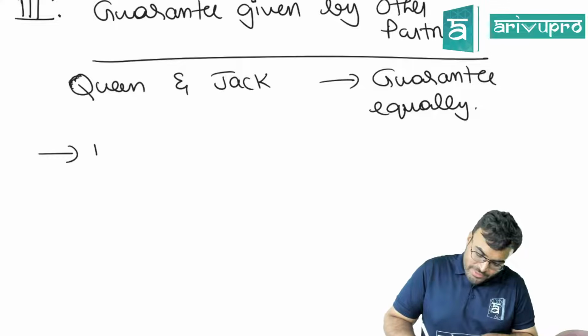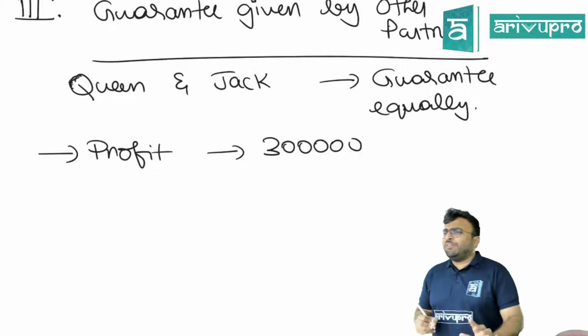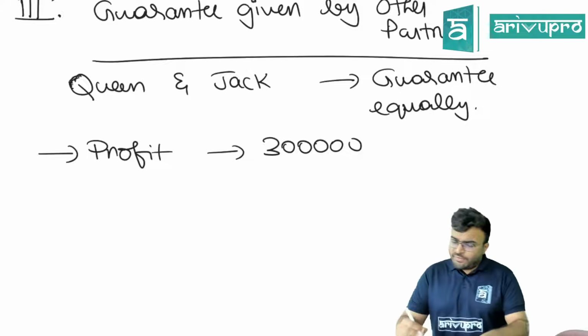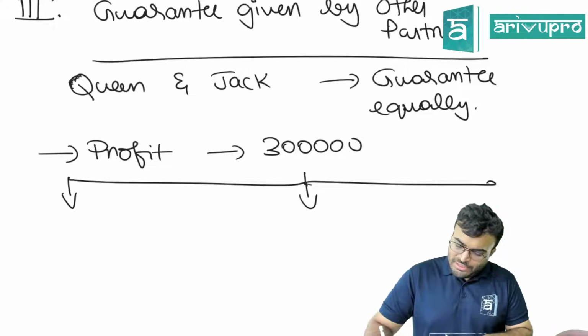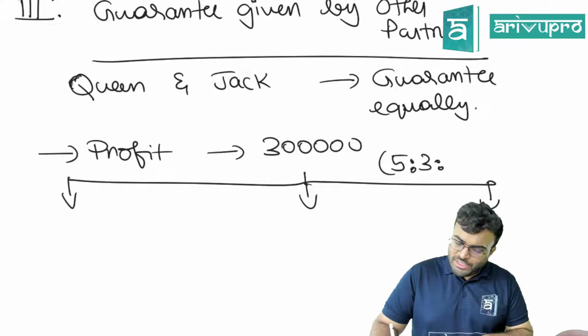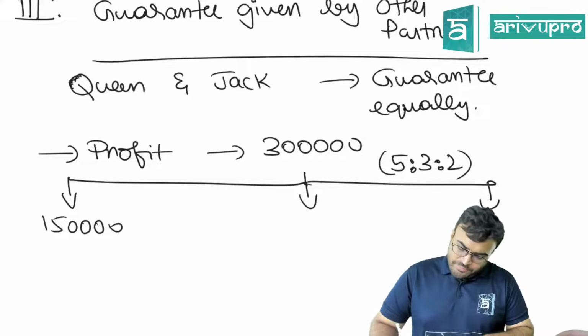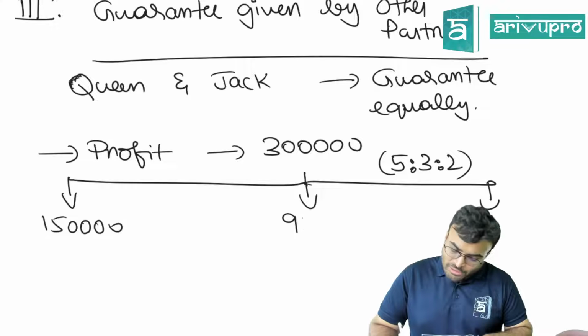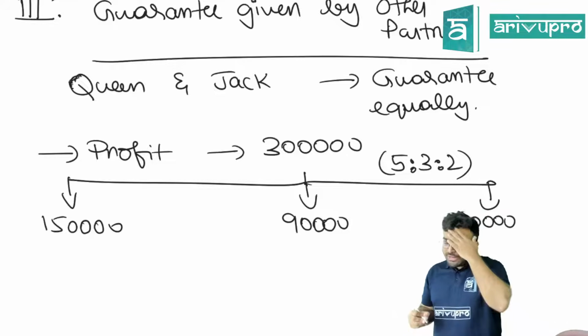imagine the same situation where the profit is still 3 lakhs. Is the guarantee given by the firm? No. So what we will do? We will distribute it. If the guarantee is not given by the firm, we will just distribute it in the ratio of 5:3:2. That time you are getting 1,50,000, 90,000 and 60,000. Are you getting this?